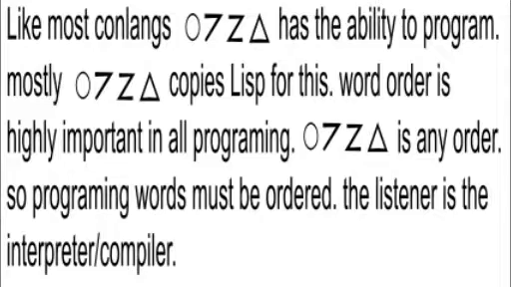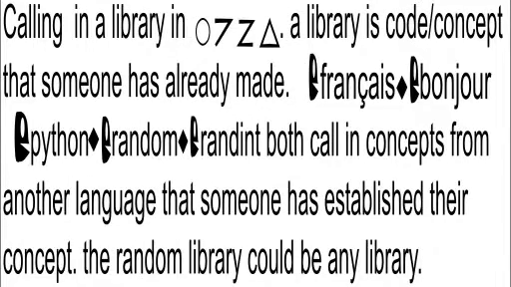The listener is the interpreter compiler, calling in a library in 0, 1, 2, 3. The library is code or concepts that someone has already made and established. Bonjour, hello is an idea that is established and perhaps made up of smaller ideas that are not important. It is under the collection of ideas that is French. Python random is the idea.